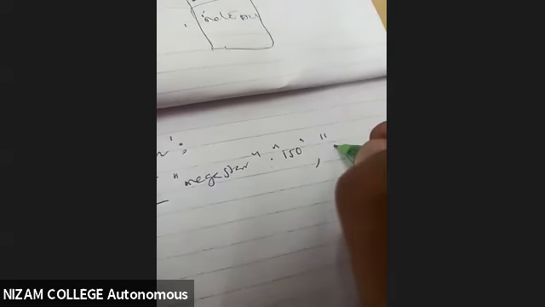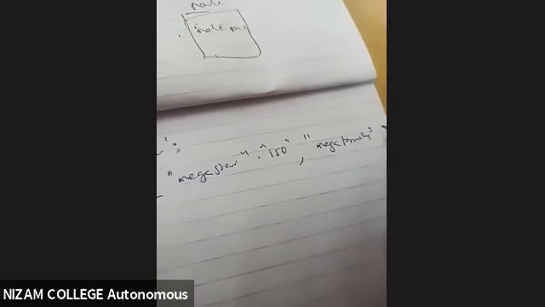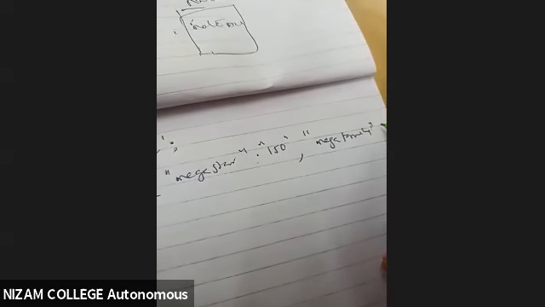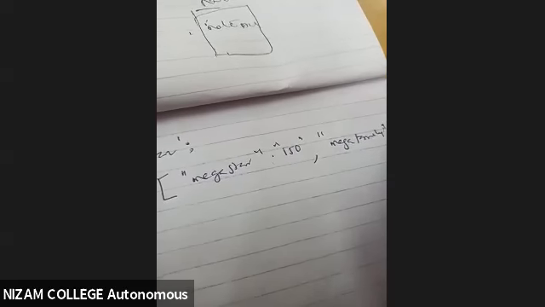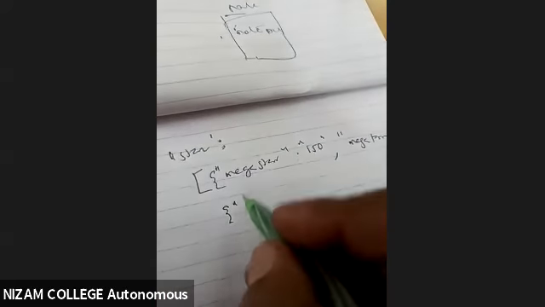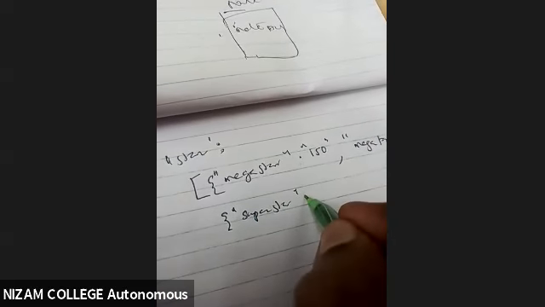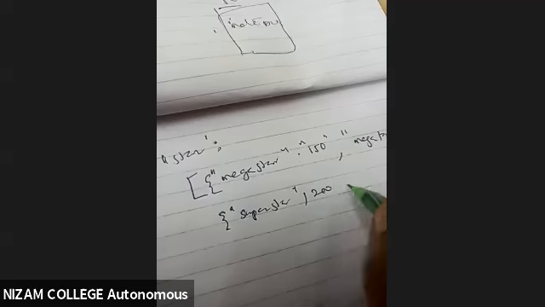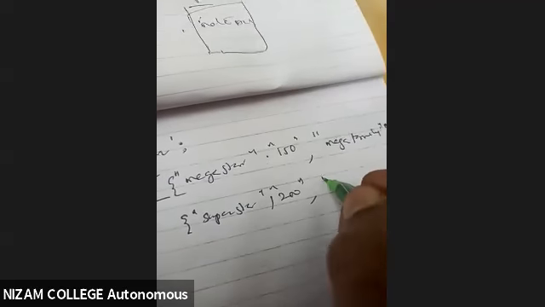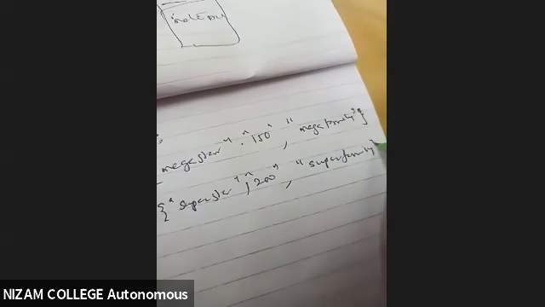Then mega family, something like this. I'm giving an example. Another one, superstar, comma 200. Then super family, something like this. So I have given one example.